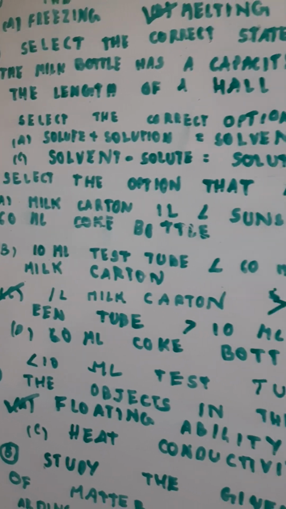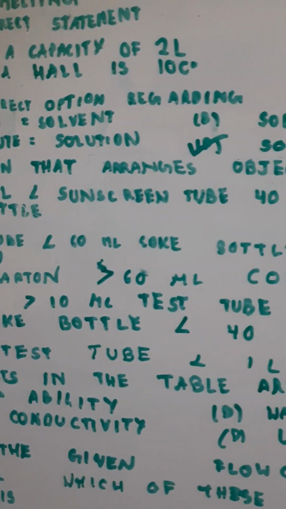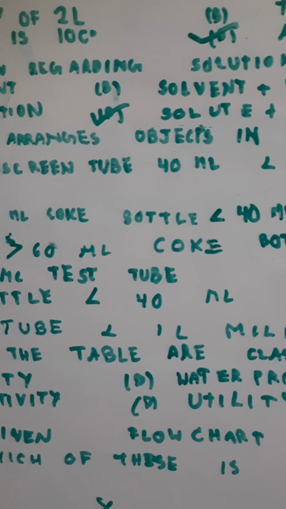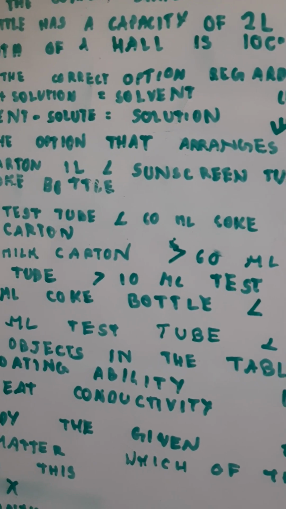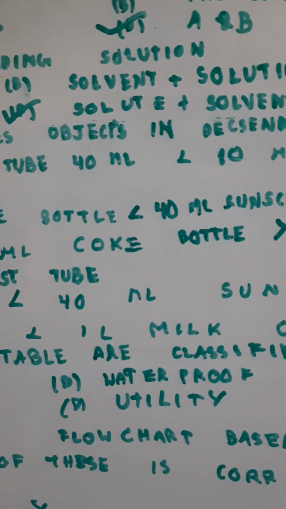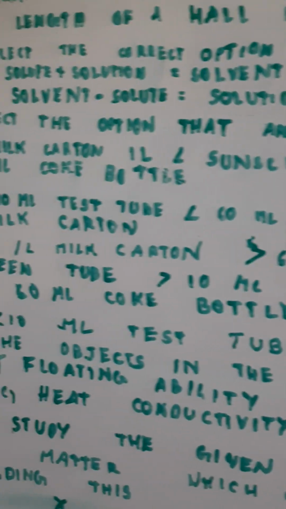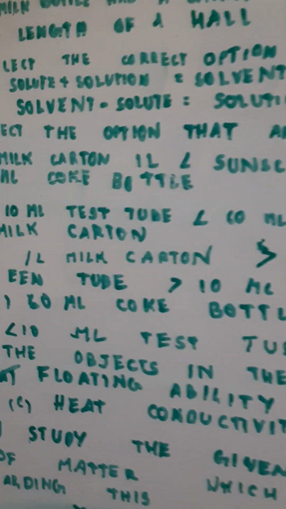Fifth question. Select the correct option regarding solution. Solute plus solution equal to solvent. No. Solvent plus solution equal to solute. We don't add solution. Solvent minus solute equal to solution. We don't do minus here. Solute plus solvent equal to solution. It's correct. Yeah. So the correct option is option D, solute plus solvent equal to solution.